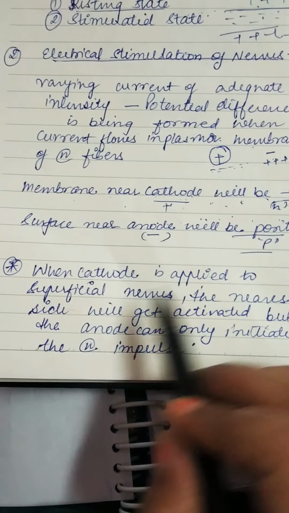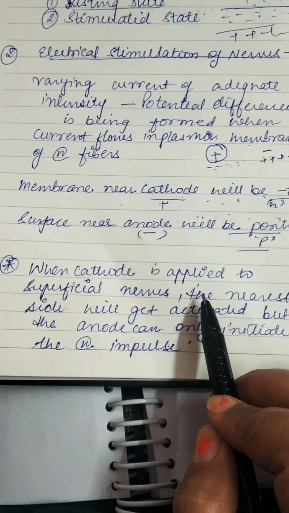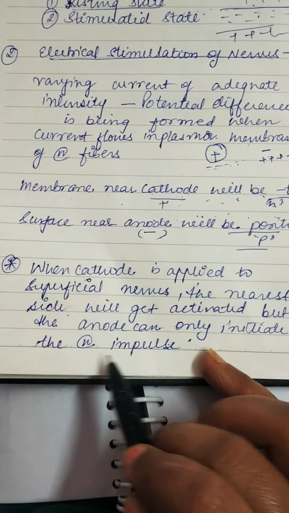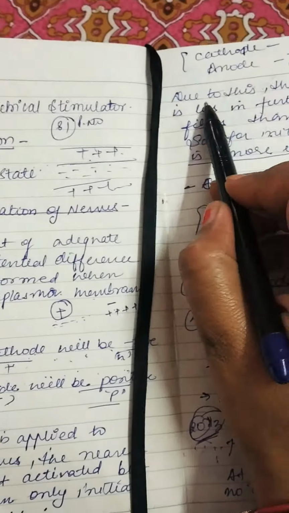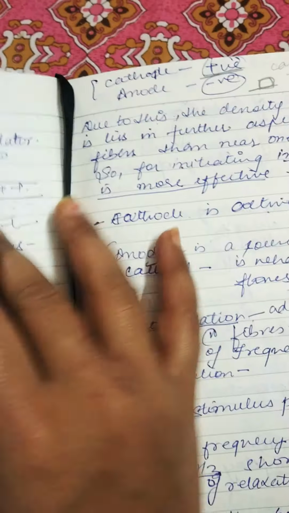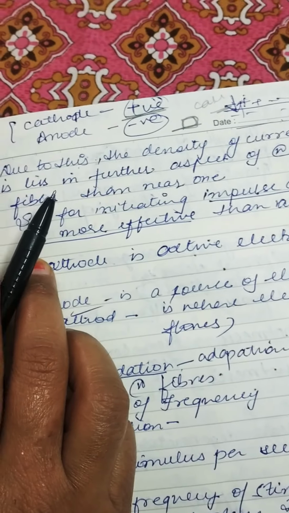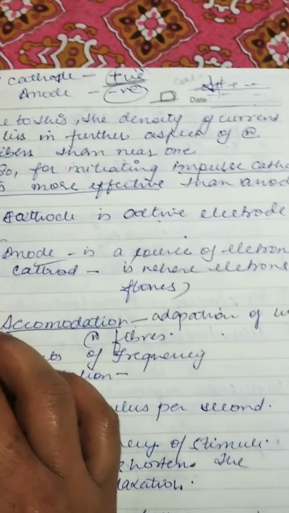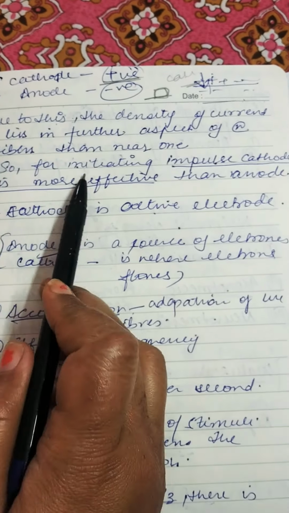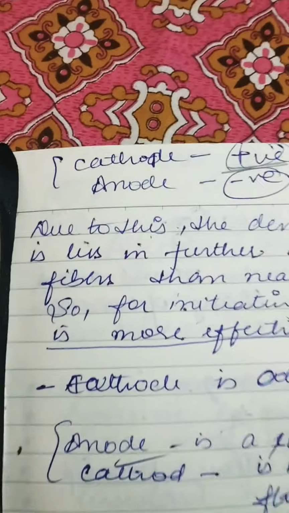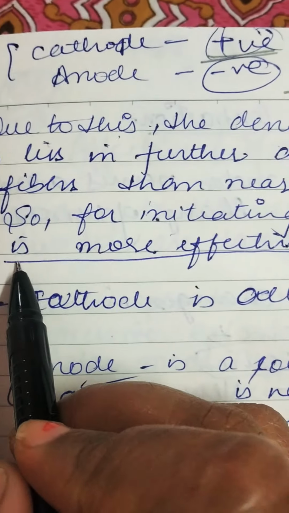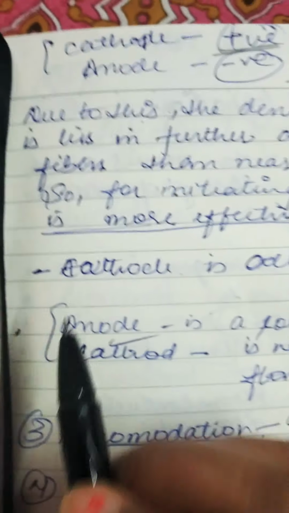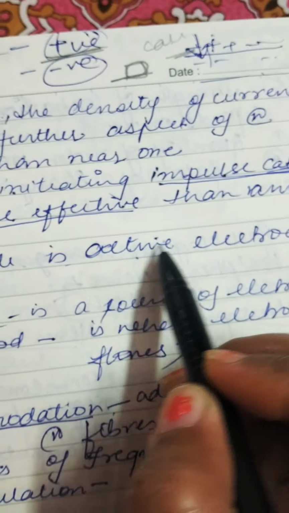When the cathode is applied to the superficial nerves, the nearest side will get activated, but the anode can only initiate the nerve impulse. Due to this, the density of the current lies in the farther aspect of the nerve fibers rather than the near one. So for initiating impulses, the cathode is more effective than the anode. So in order to initiate the impulses in the muscles, the cathode is more effective. Okay, so that is why the cathode is the active electrode.